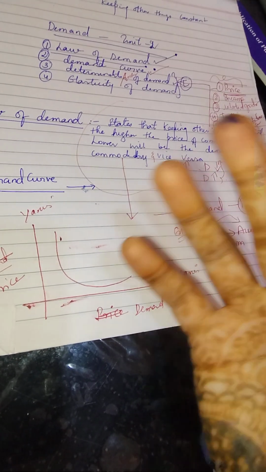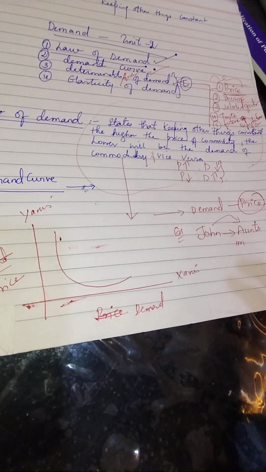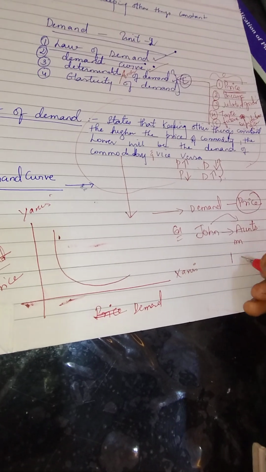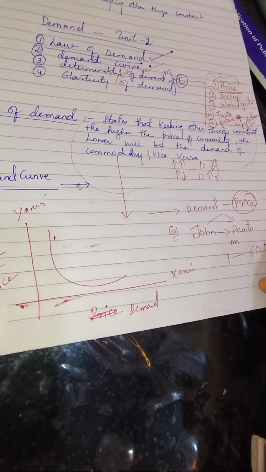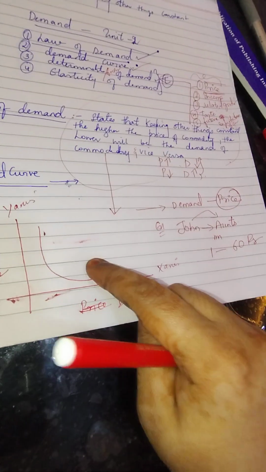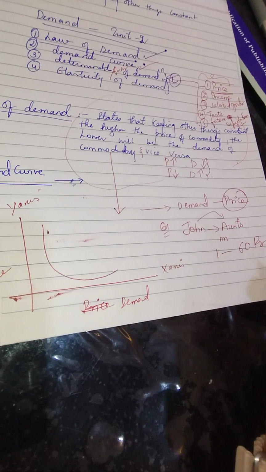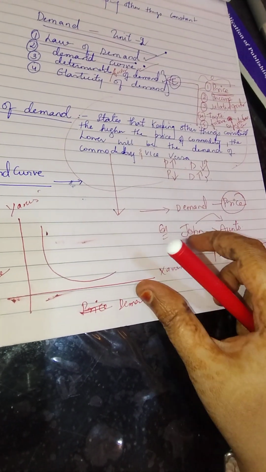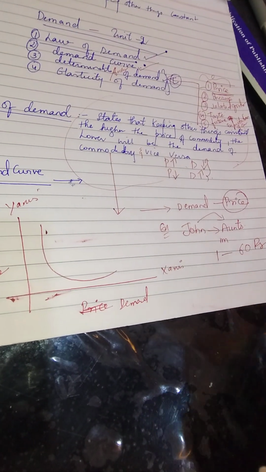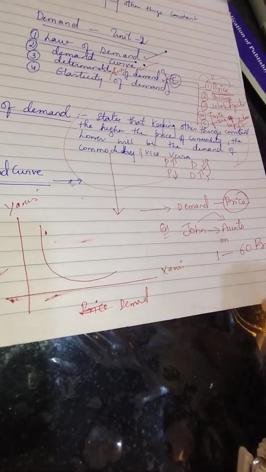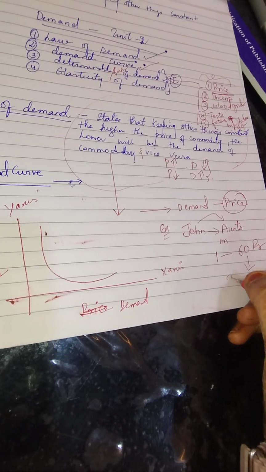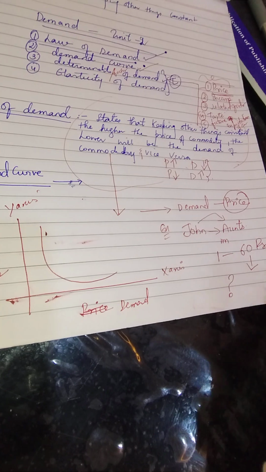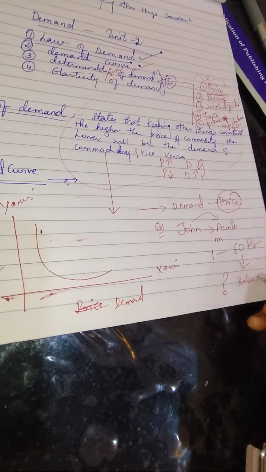John decided that yes, he can do this work, and he decided to set the price of a single mug at 60 rupees. Now the question is, why do we need to have this curve? It was simple: I kept the mug price at 60 rupees and I'm going to sell it. But now John observed that he couldn't make any sales. There were no sales of the mug.